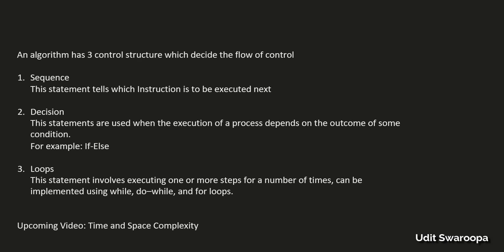How good an algorithm is is decided on the basis of how the amount of memory and the time consumed by the algorithm increase with an increasing number of inputs. This is nothing but finding the time and space complexity of an algorithm. In our upcoming video, I'll be discussing how to find the time and space complexity of an algorithm.